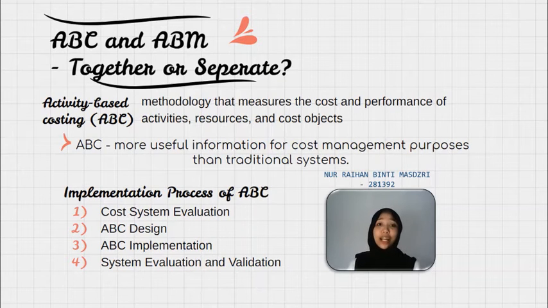Thank you. Now let's look at the ABC and ABM together or separate. Activity-based costing (ABC) is defined as a methodology that measures the cost and performance of activities, resources, and cost objects. ABC provides more useful information for cost management purposes than traditional systems do. The implementation process of an ABC system should rely on the following steps: cost system evaluation, ABC design, ABC implementation, and system evaluation and validation.